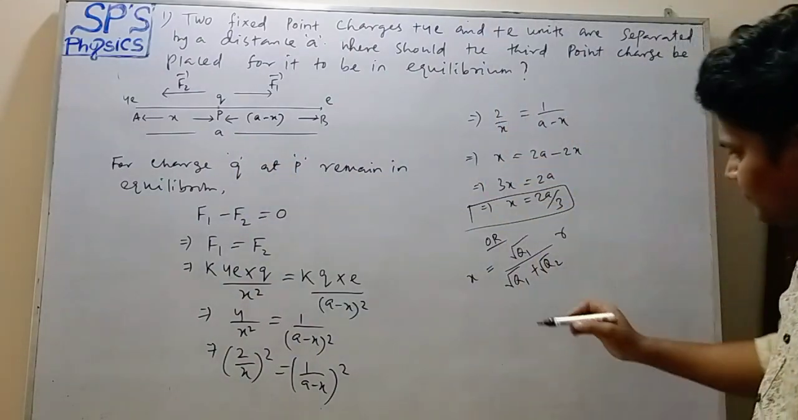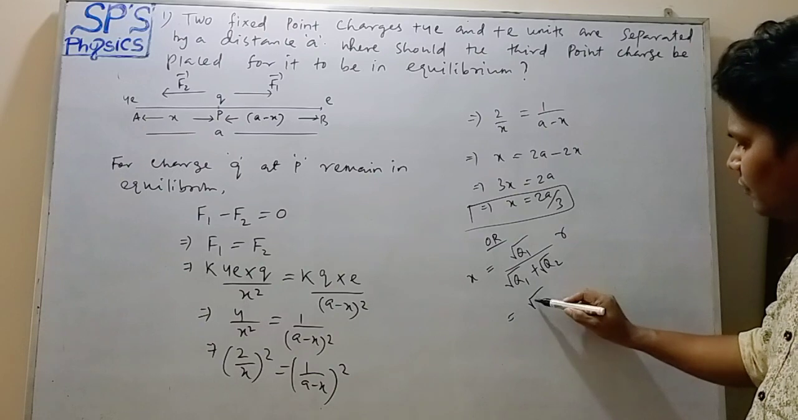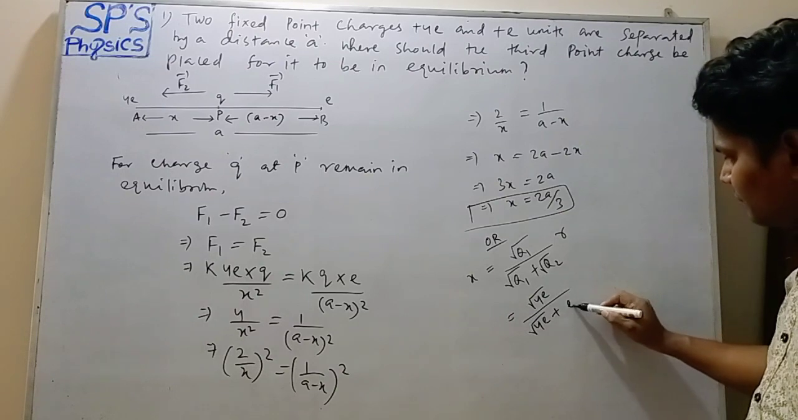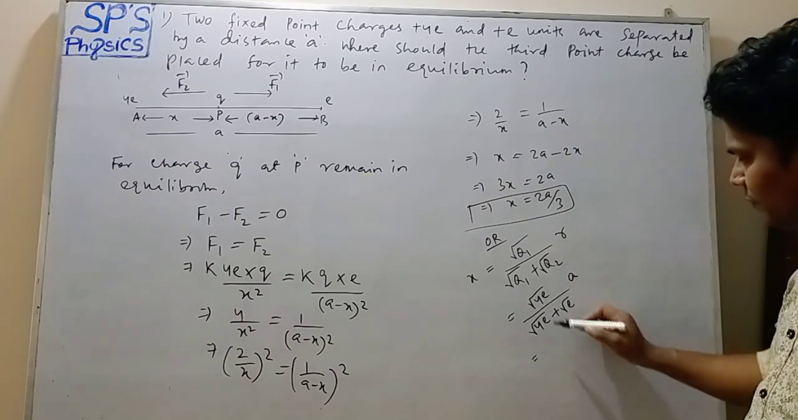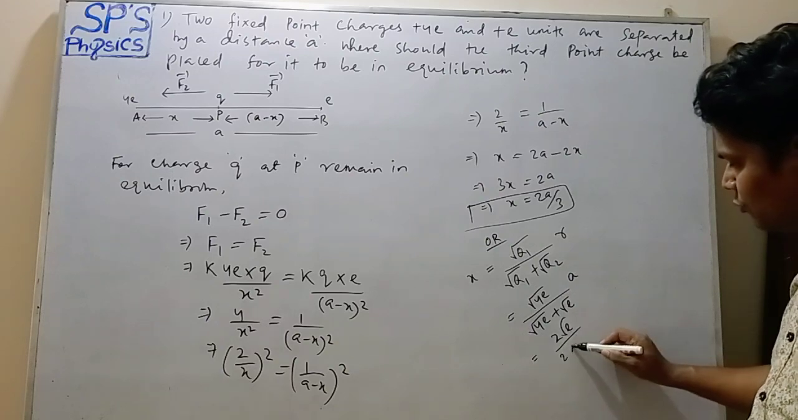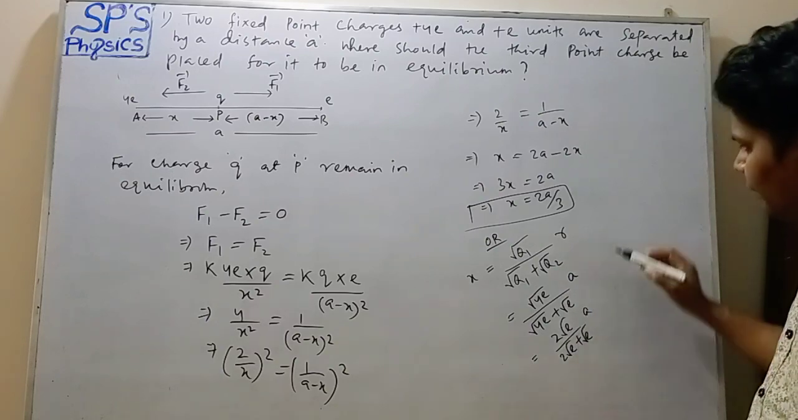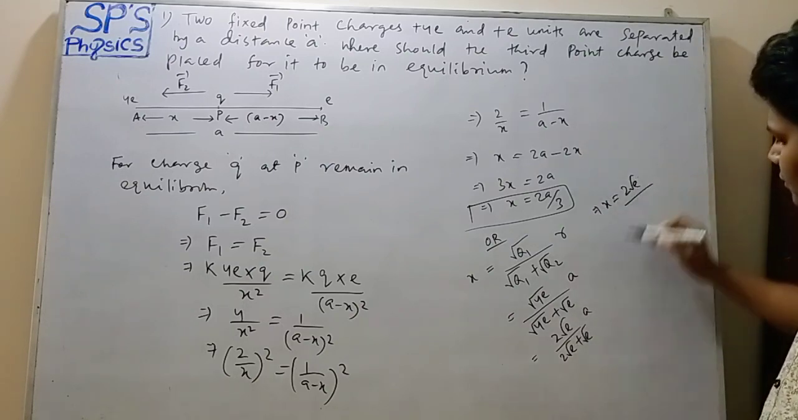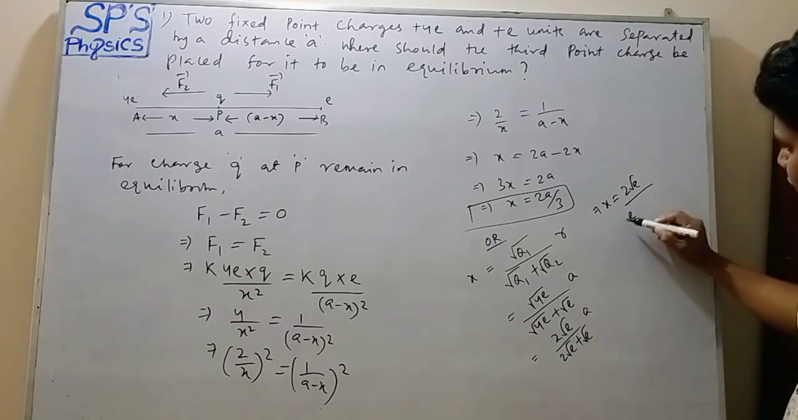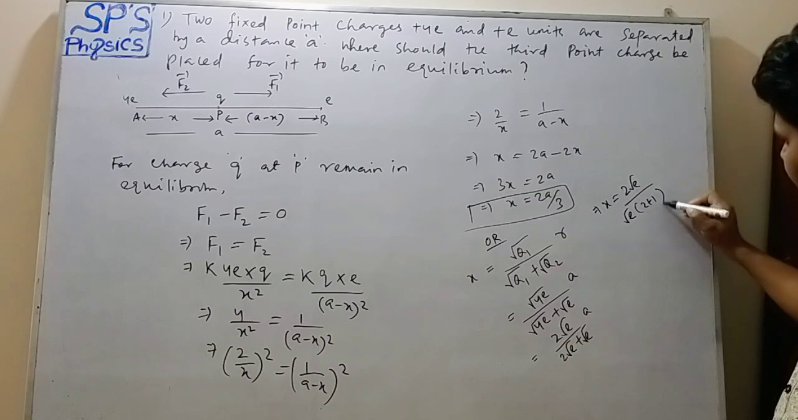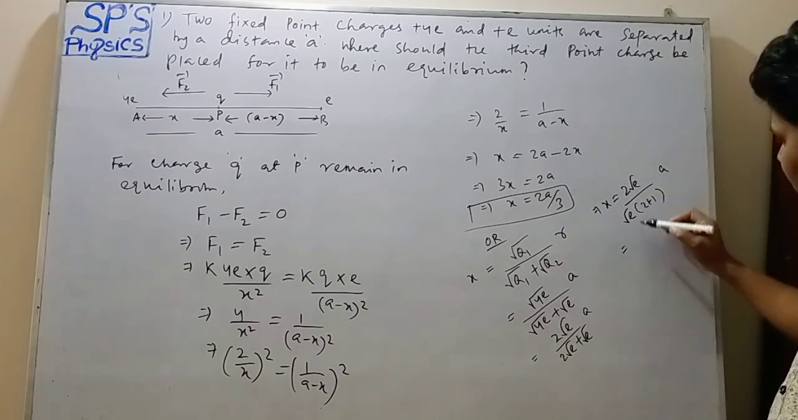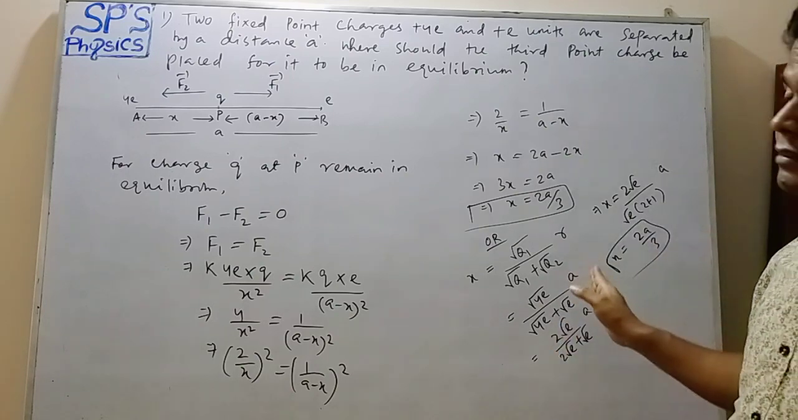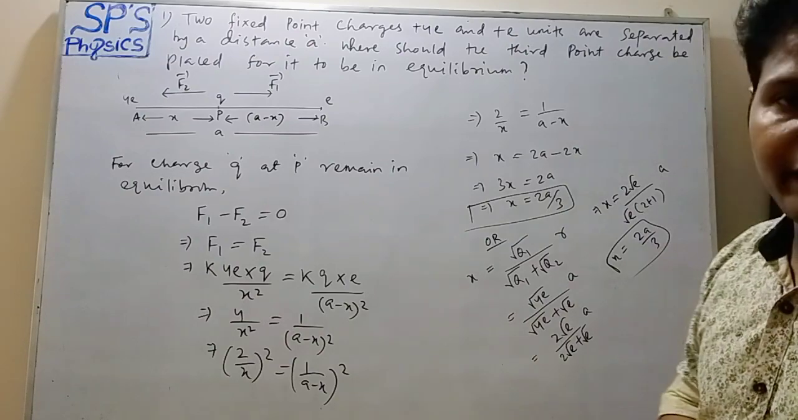Now put the values here. Root q1, meaning square root of 4e, upon square root of 4e plus square root of e. R is how much? a here. So it becomes 2 root e upon 2 root e plus root e into a. So x equals 2 root e, we get common root e there, so root e whole into 2 plus 1 into a. So root e cancels, so it becomes 2a by 3. So in this way we can also find out the distance. Okay, now next question.